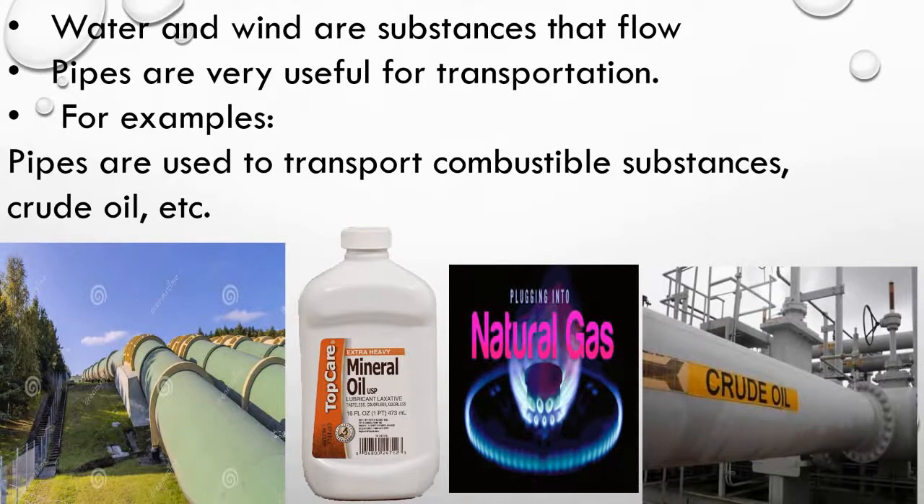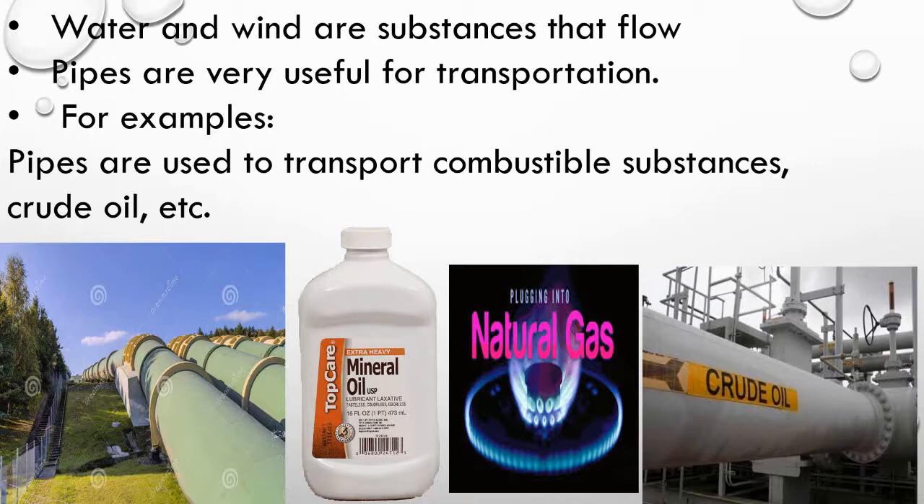Water and wind are the substances that flow. Pipes are used to transport this substance. Water has been transported through pipes or canals since ancient time. Ancient time means old age time. It is safer to transport combustible substances such as mineral oil and natural gas through pipes.